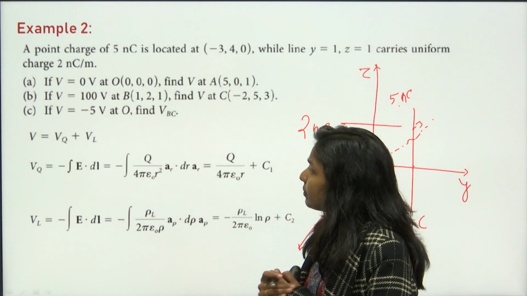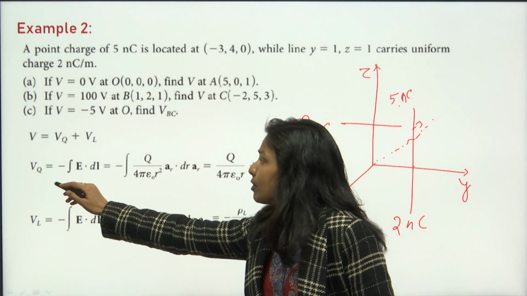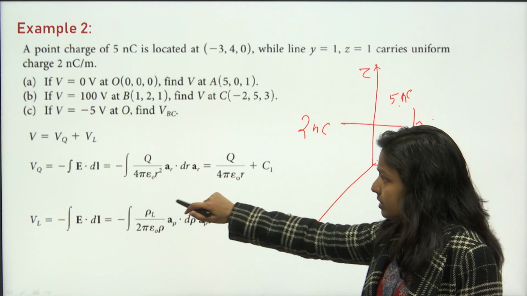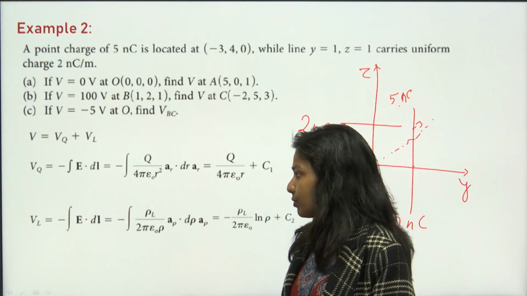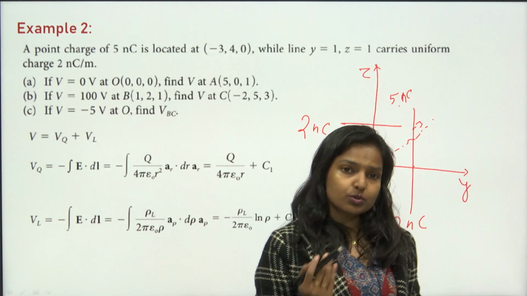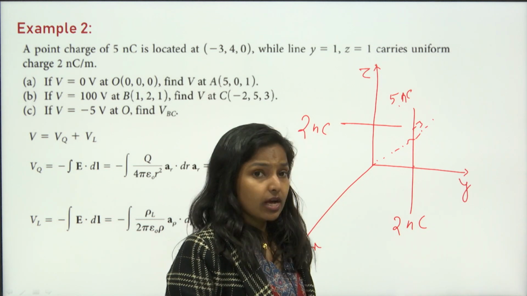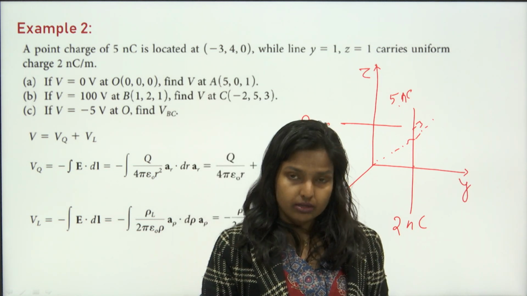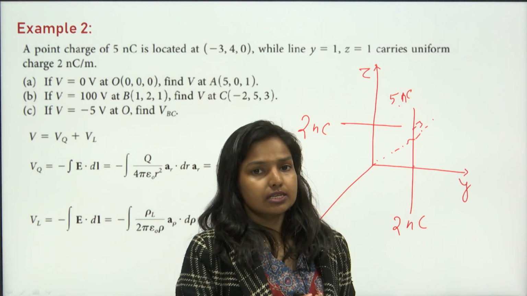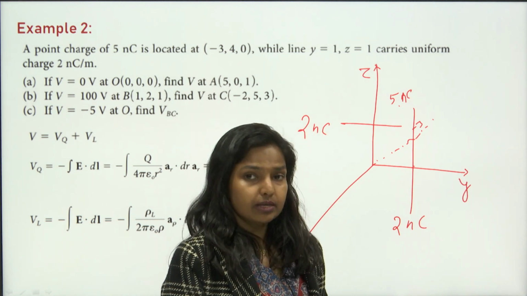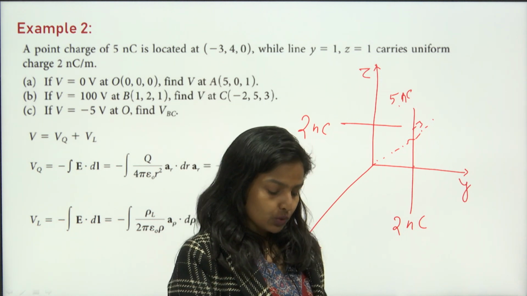Here we have seen that this is the formula for voltage in the case of a point charge, and this is the formula for a line charge. So we need to use both formulas. We have already derived the formulas for potential and electric field for line charge as well as point charge in previous classes, so we will use those formulas in solving this.